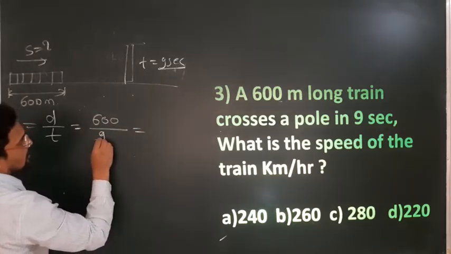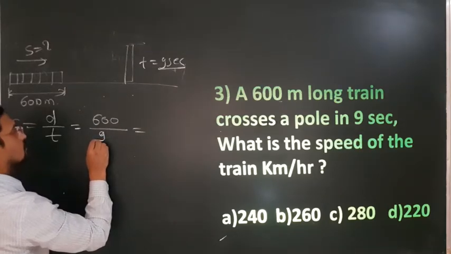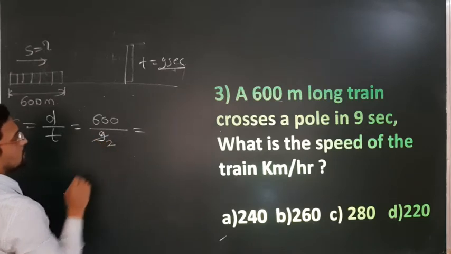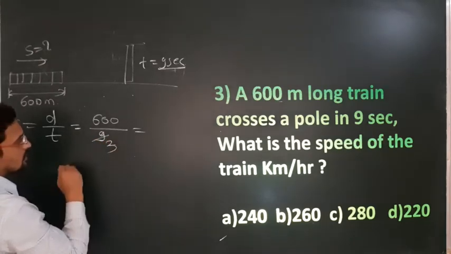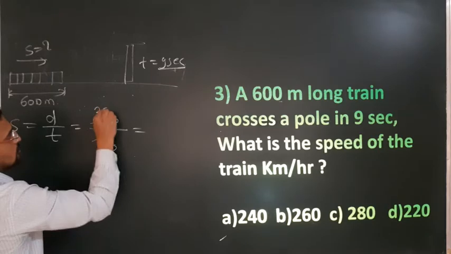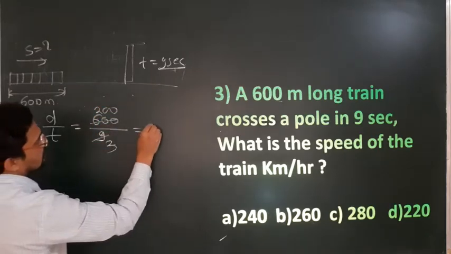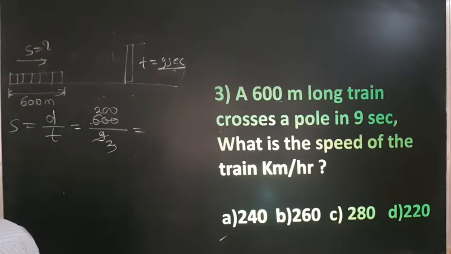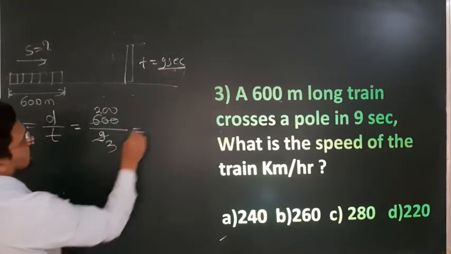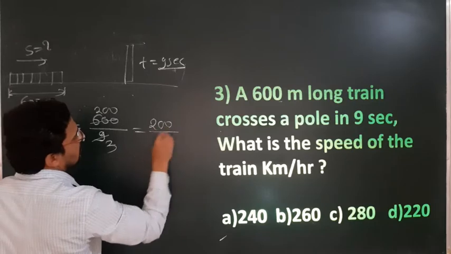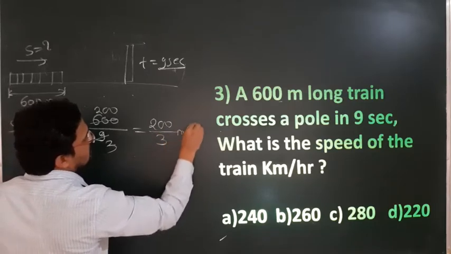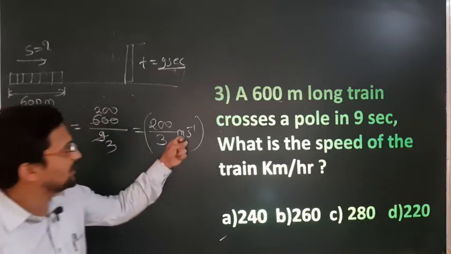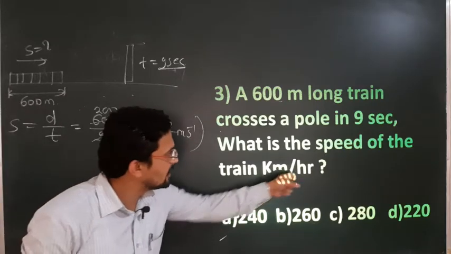So you will get 600 divided by 9. 3 3s are 9, and 200, you will get, correct? Wait a minute. It is 200 divided by 3 meter per second. Keep it as it is. Why? Because they ask the speed not in meter per second, they ask in kilometer per hour.